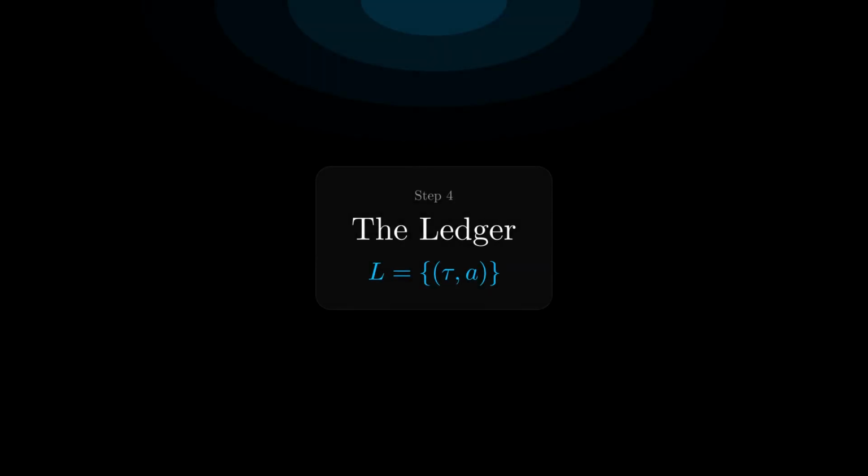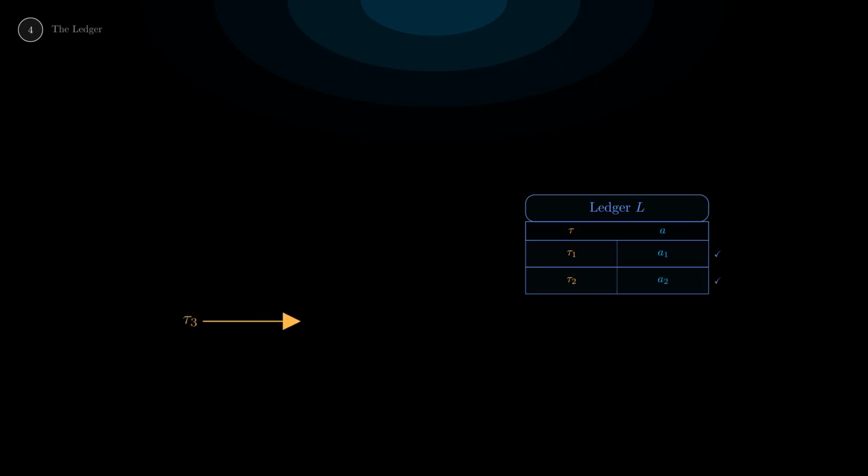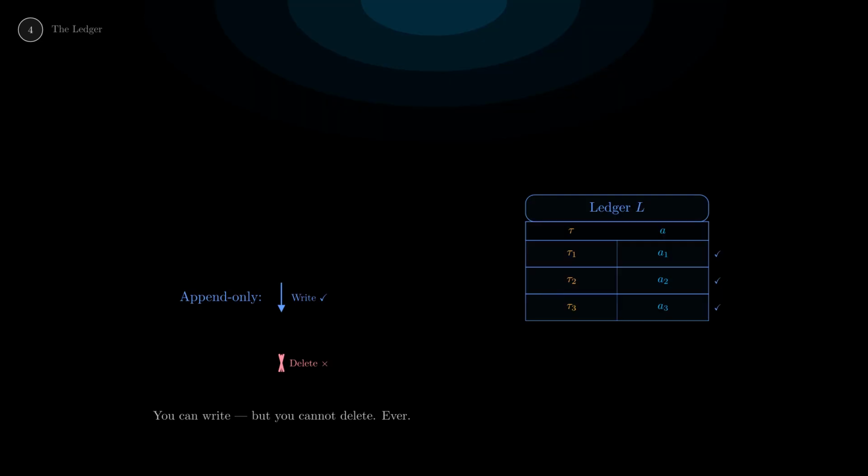We record them. Every time a test tau produces an outcome, we write down the pair tau comma A in a ledger L. Watch, test tau 1 fires, produces outcome A1. The pair slides into the ledger. A lock appears. This entry is permanent. The ledger is append only. You can write, but you cannot delete, ever.